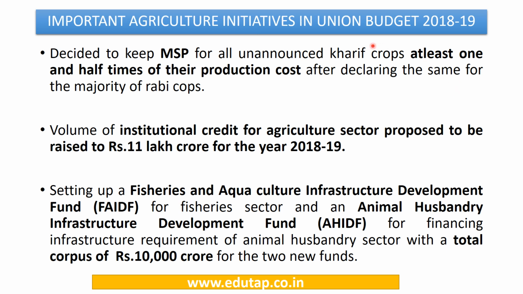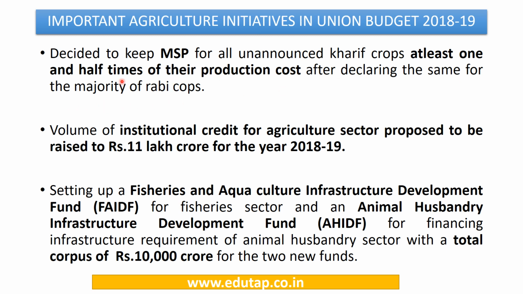Now let us also briefly look at the other important agricultural initiatives announced in the Union Budget 2018-19, because the question may be framed out of these initiatives. It has been decided to keep MSP, the minimum support price, for all unannounced kharif crops at least 1.5 times their production cost, after declaring the same for the majority of rabi crops.